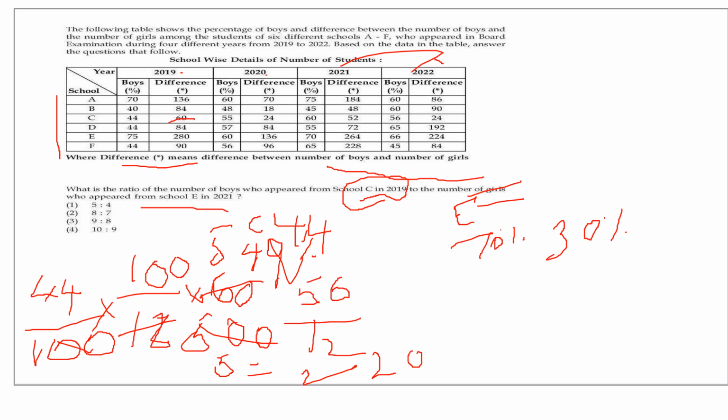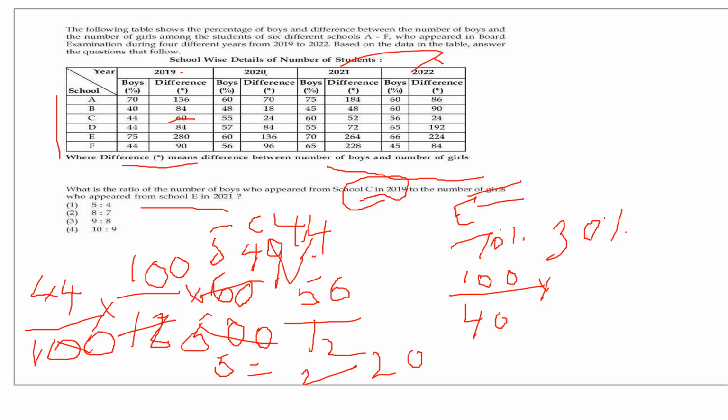In the same way, you have to find out the girls in school E for the year 2021. So what is the percentage? Girls 30. What is the difference here? 40. The difference 40 means the total number of students is 100. If the difference is 40, the total is 100.